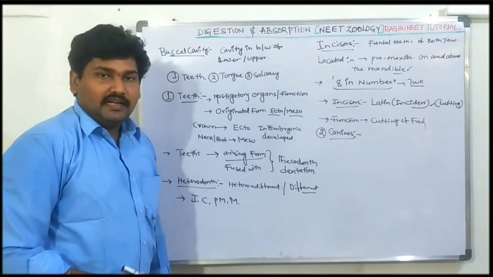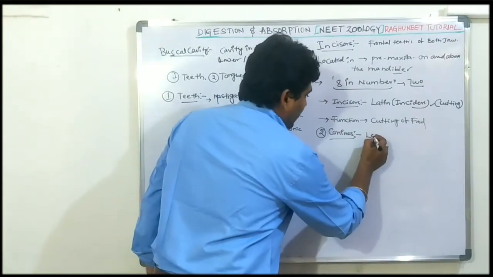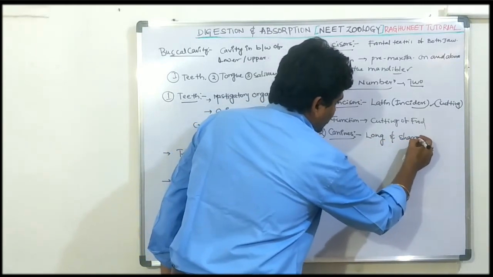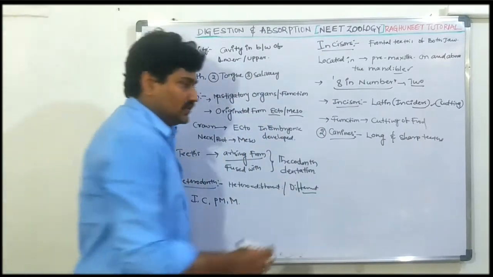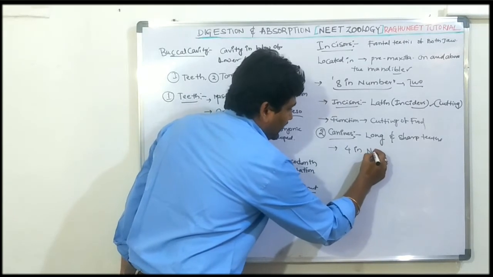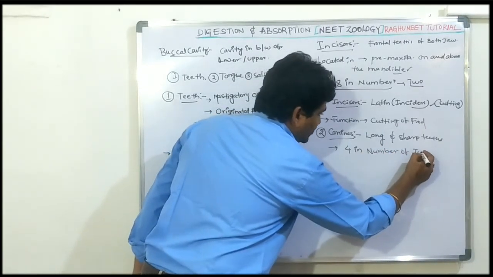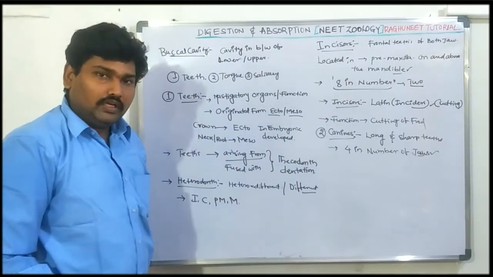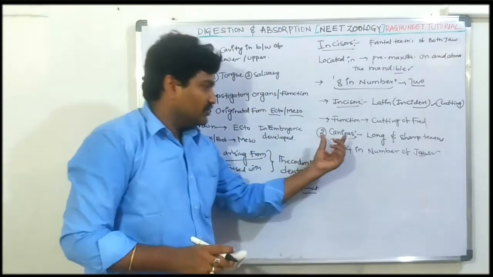Canines. These are very long and sharp teeth. Canines are long and sharp teeth, 4 in number, in both 2 jaws. So these canines, most important information about the canine.